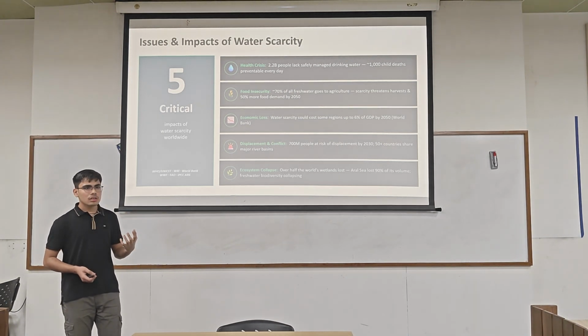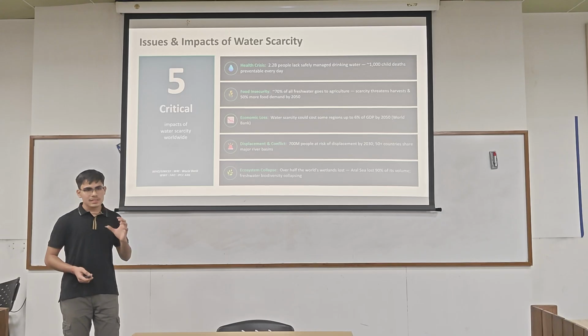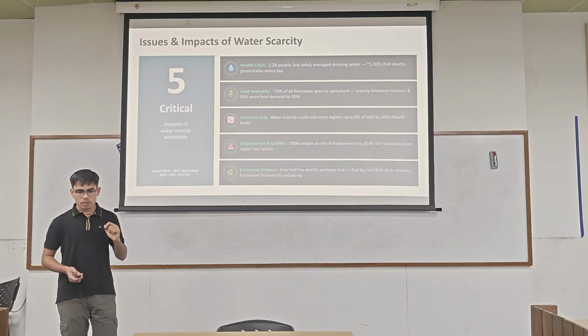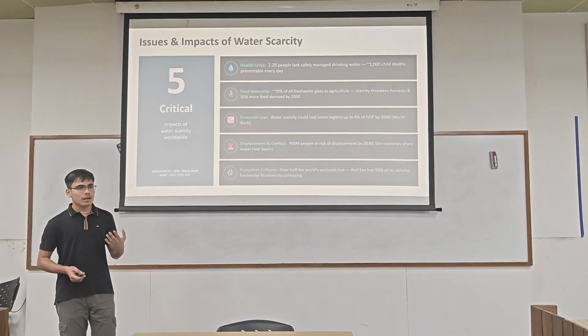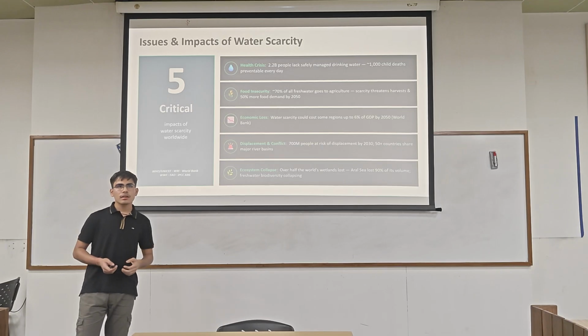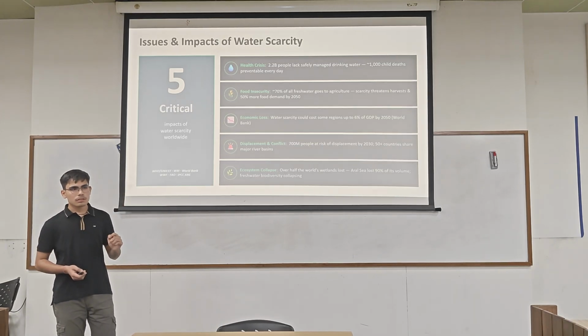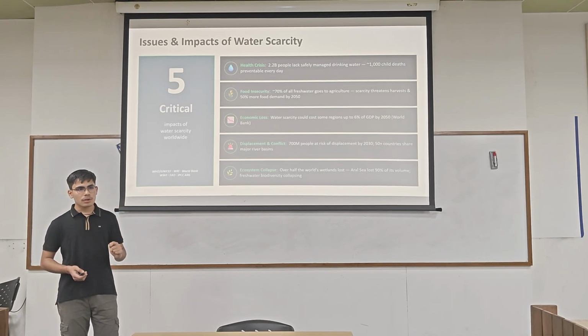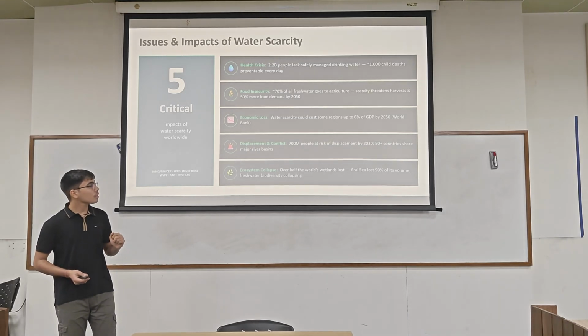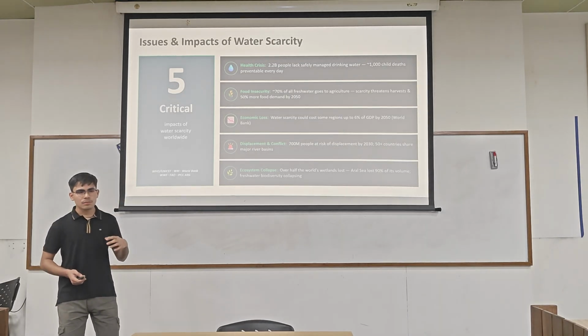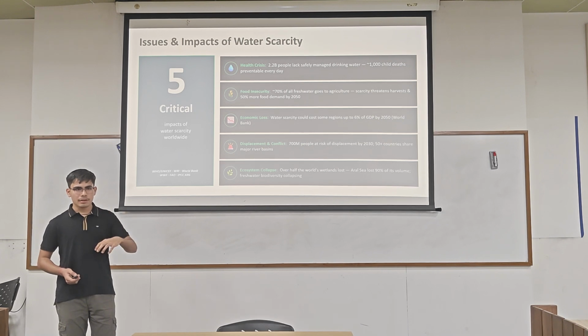Economic loss: a figure given by the World Bank says that water scarcity could cut GDP by up to 6% in the most affected regions. For a country like India, that's a cap on development.